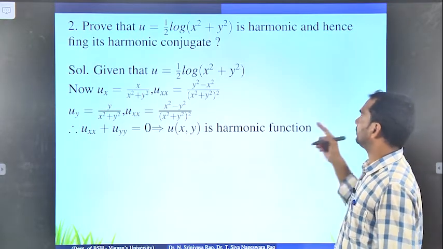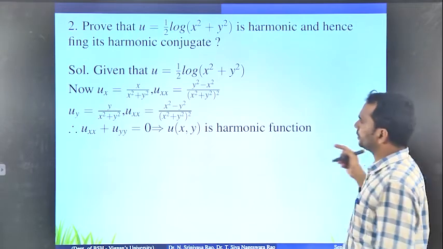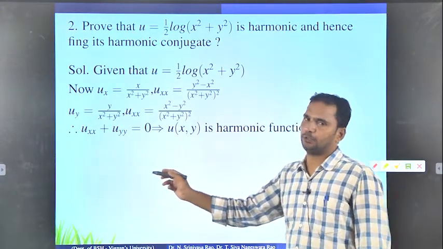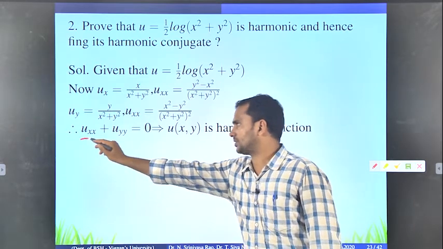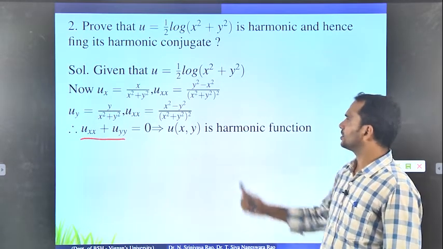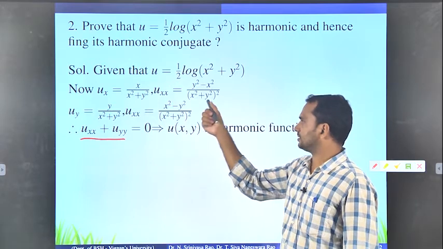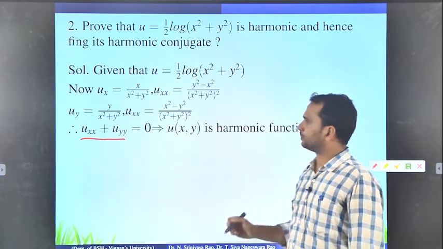Okay, so for finding harmonic or not, we are checking the Laplace equation. That means we have to find uxx plus uyy first. So if u is given, what is uxx? Ux is x by x square plus y square. Why?